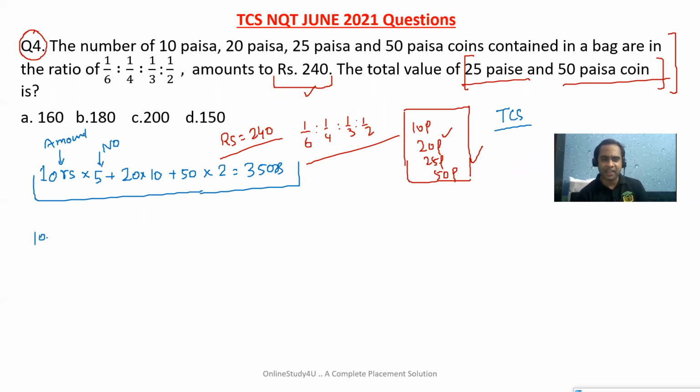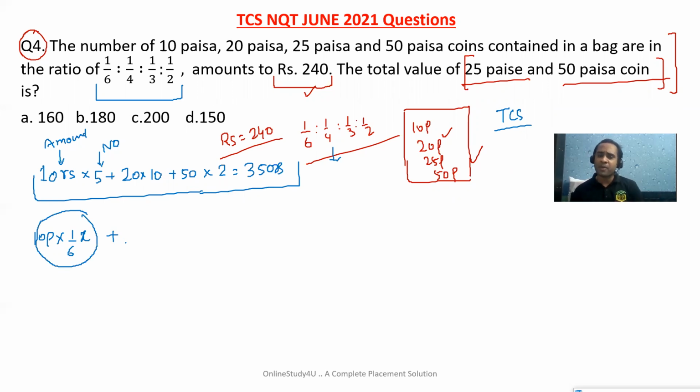So for 10 paise, what is the number? It is given in terms of data. See, the numbers of 10 paise, 20 paise, 25 paise, 50 paise coins contained in a bag are in this ratio. That means these are the numbers. So friends, if any data has been given to you in terms of ratio, and you want to convert it in terms of value, then just multiply by x. This is how we have to proceed.